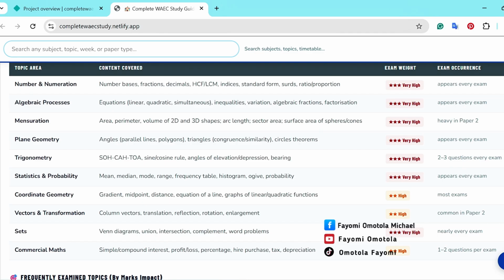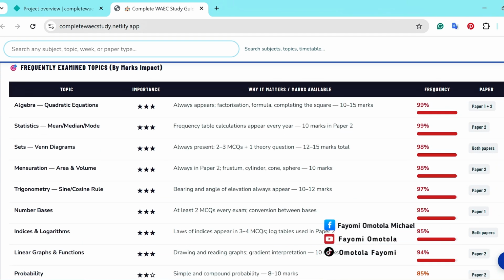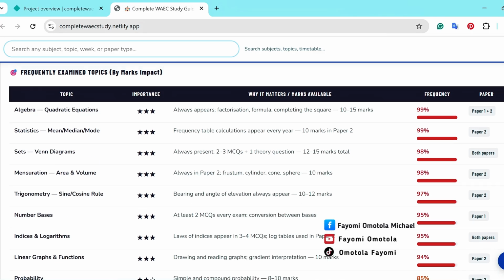Practice and get yourself to understand them. There should not be fear in your heart to attempt the exam. So look at it this way. Now, this one breaks down where these topics can appear.